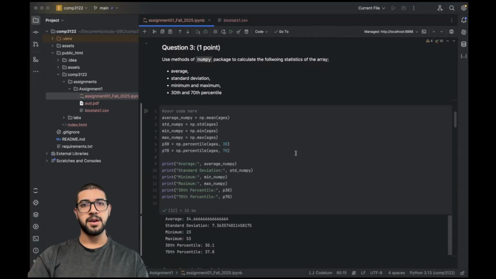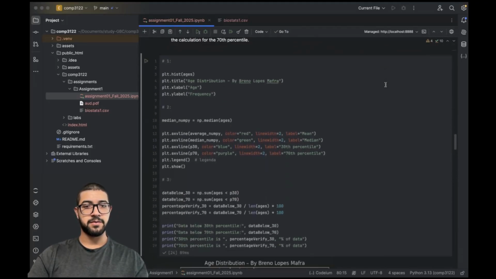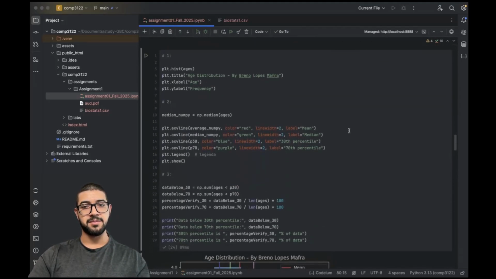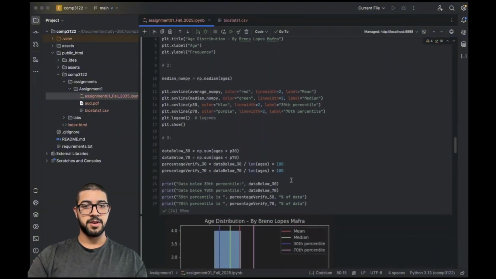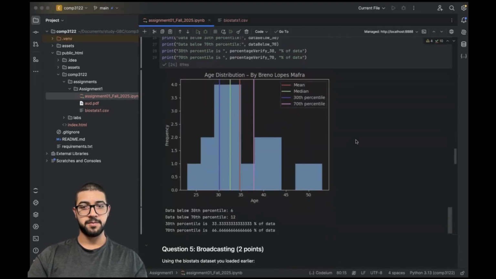Here on question 3, I used NumPy vectorized functions to discover the same thing but in a much faster and more convenient way. Here on question 4, I plotted a histogram of ages. I drew vertical lines here to show the mean, the median, and the 30th and 70th percentiles, and how many values fall below each percentile. So you can see the histogram over here. This visualization using Matplotlib is important to understand the distribution of data. So with this, we can detect patterns and also outliers.